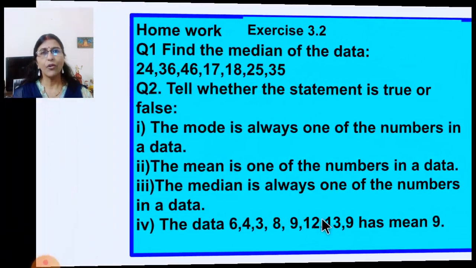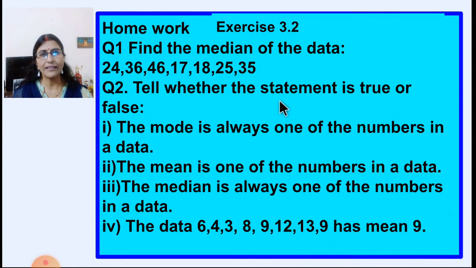Now this is your homework for today. What we have learned today, you have learned about median. So you have to find out the median of the data given. And then question number 2, this is from the same exercise 3.2. Tell whether the statement is true or false. The mode is always one of the numbers in a data. The mean is one of the numbers in a data. The median is always one of the numbers in a data.